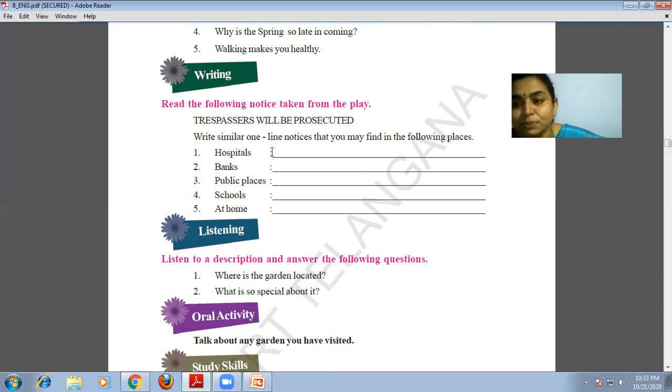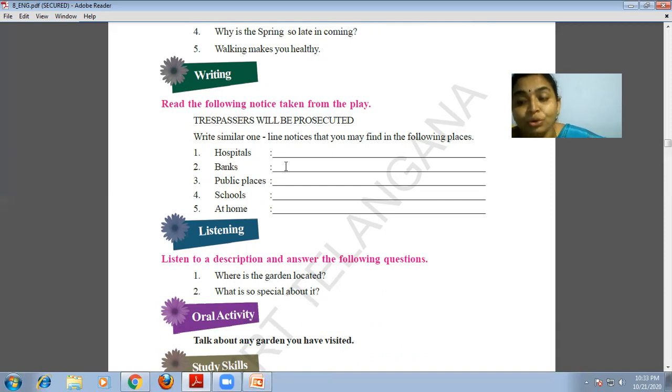For example, in a hospital, what type of notices can we find? Follow the queue, leave your footwear outside, put your cell phones on mute, or maintain silence. Such types of notices we'll see.